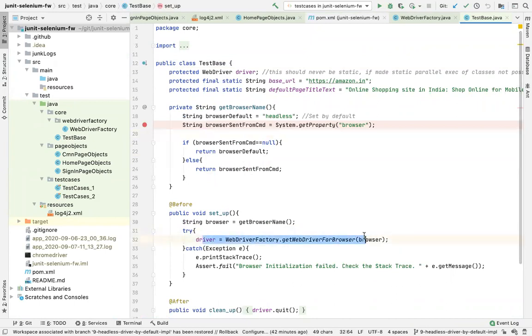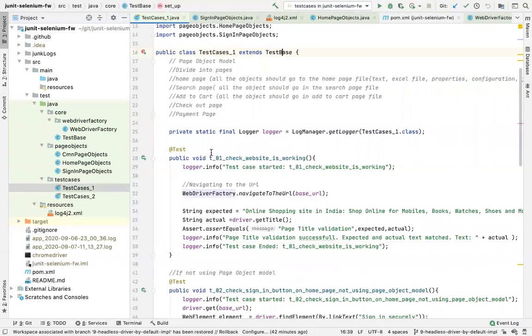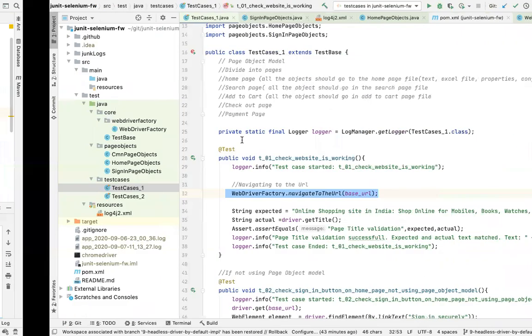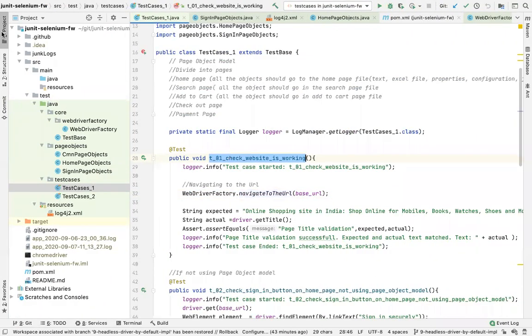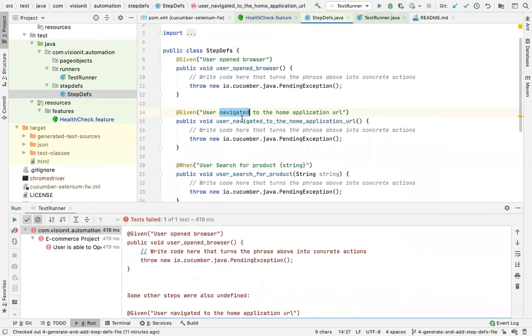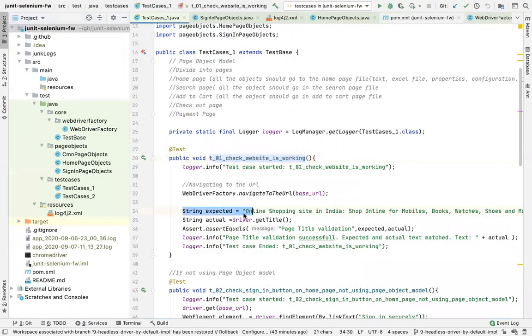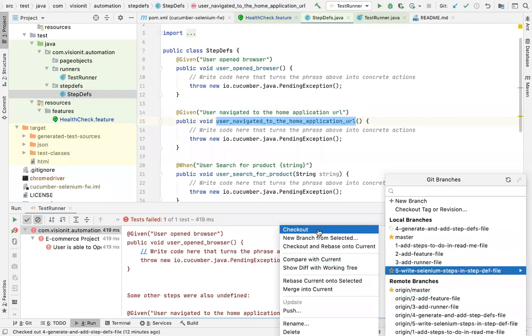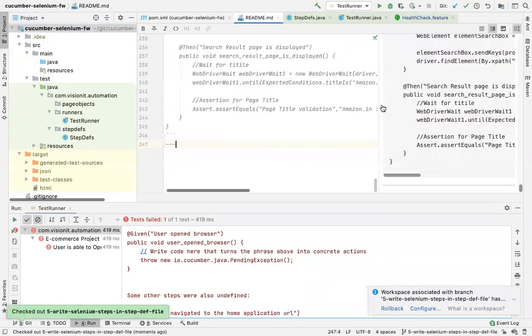User is creating the browser, but eventually it is getting called inside the same test method. Navigate to the URL, for example. Next step is navigate to the URL. This step is part of the same method in JUnit, but here this step will be part of a separate method. So the point is every step जो आपको दिख रहा है deserves a separate logical structuring. This is what I mean by division of these steps. So let's see how it looks. Let me go and show you the next. This is the last branch, guys, and then I show you how to run it.